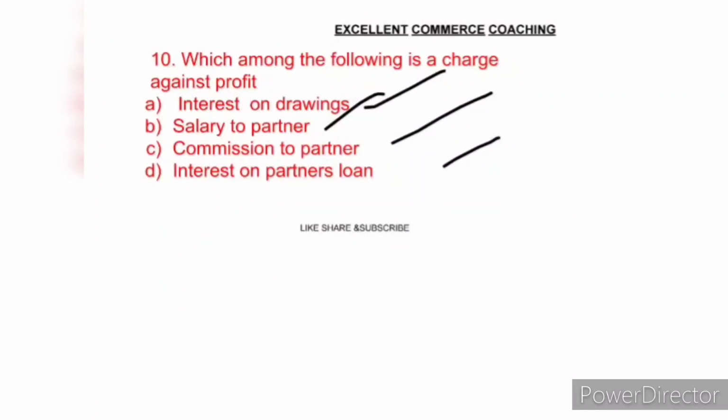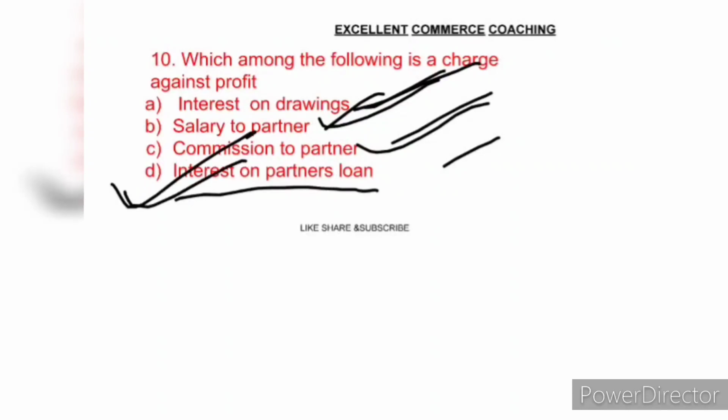Out of these, in the P&L appropriation account, we take interest on drawings on the credit side, salary to partner on the debit side, commission to partner on the debit side, but we won't take interest on partner's loan there. So the right answer is interest on partner's loan, which is the charge against profit. So this is the last question of this class.